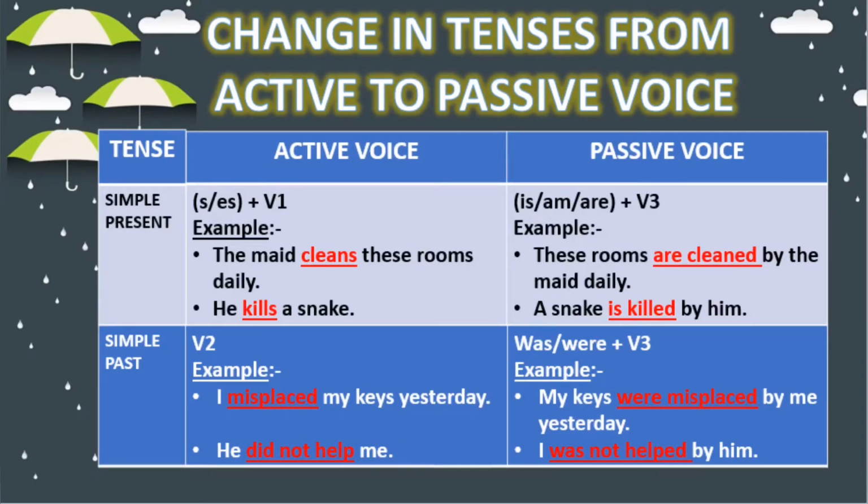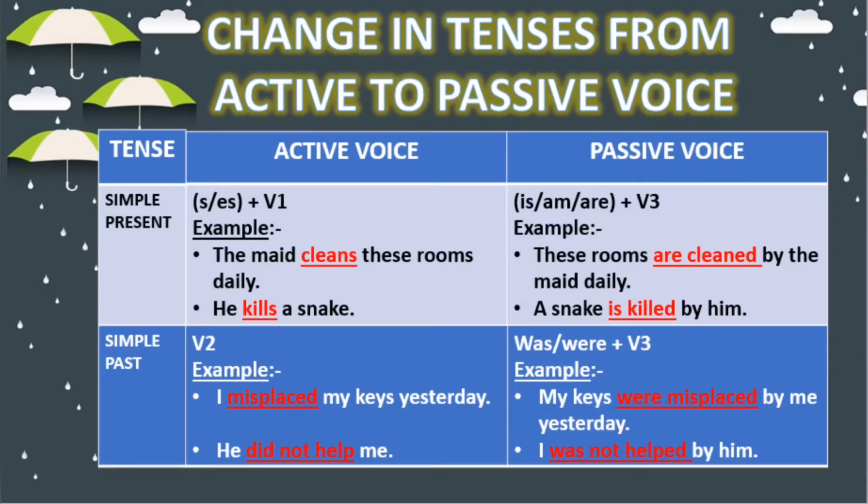Look at the example of how we can convert the active voice into passive voice. The maid cleans these rooms daily. So in this sentence, the subject is the maid, cleans is the verb tense, and these rooms is the object. Now this sentence in passive voice will be these rooms are cleaned by the maid daily.